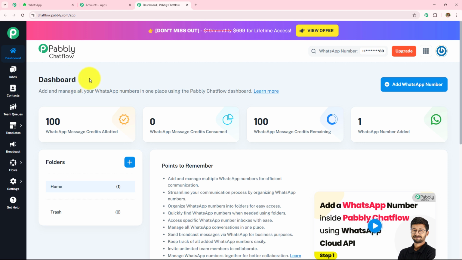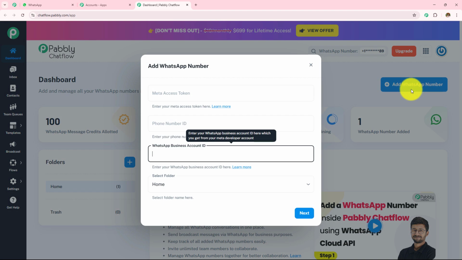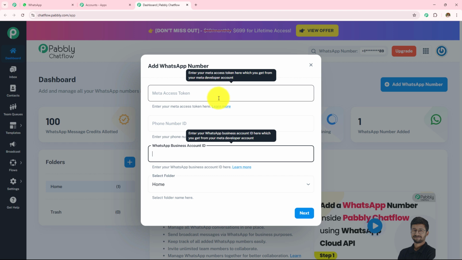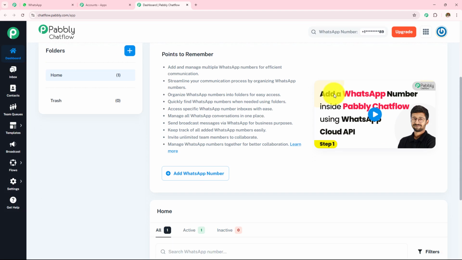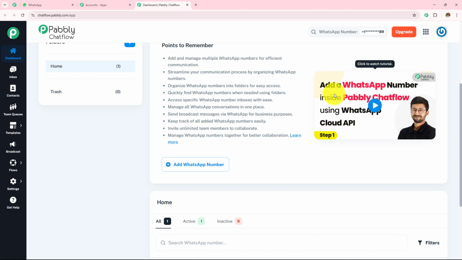Now if you want to learn how you can create your own Pabbly Chatflow account, you simply need to click on this add WhatsApp number, and you simply need to add all your WhatsApp Cloud API details. If you want to learn the step-by-step process of how you can create your own Pabbly Chatflow account, then you can visit this video, add a WhatsApp number inside Pabbly Chatflow using WhatsApp Cloud API.